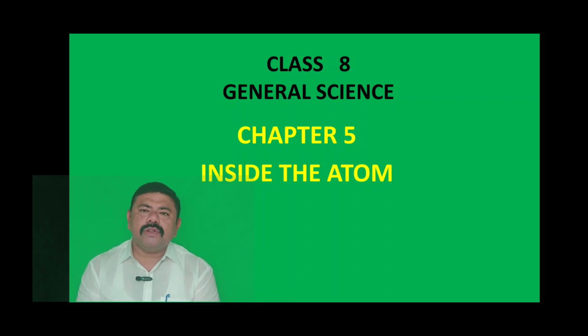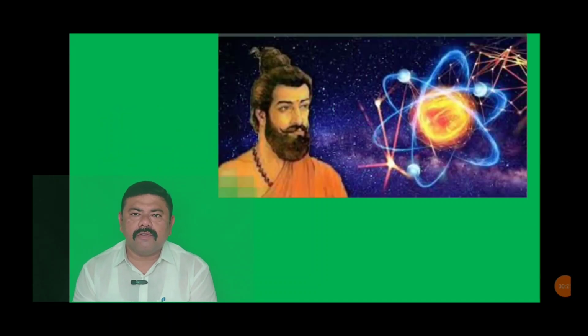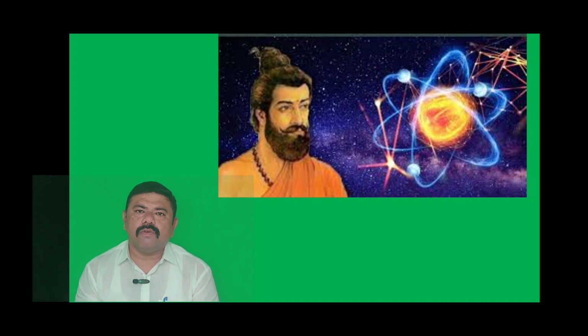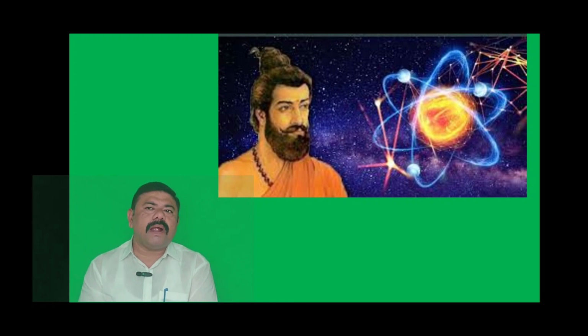As we know that India is a country of knowledge, I would like to share one name, that is Maharshi Kanad. He was an Indian philosopher in the 6th century BC. Maharshi Kanad stated that there is a limit to dividing matter into smaller particles, and that the indivisible particle that constitutes matter is named the Parmanu.